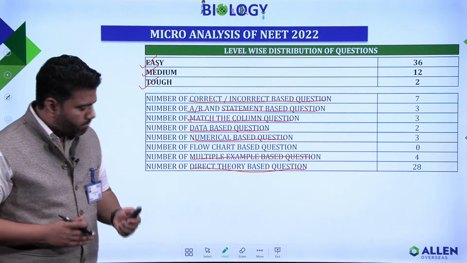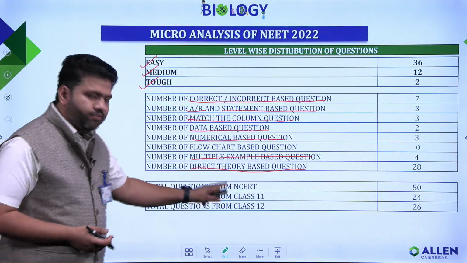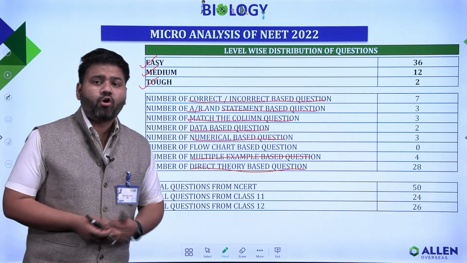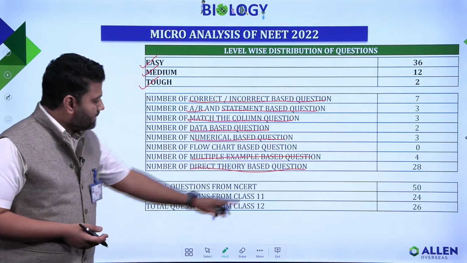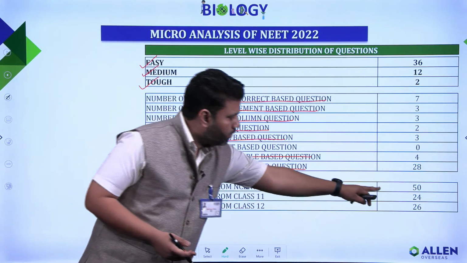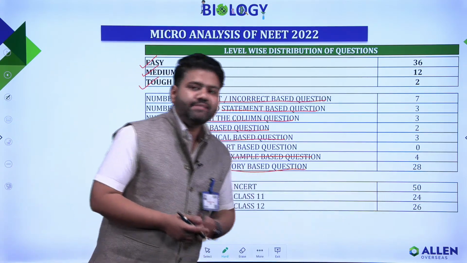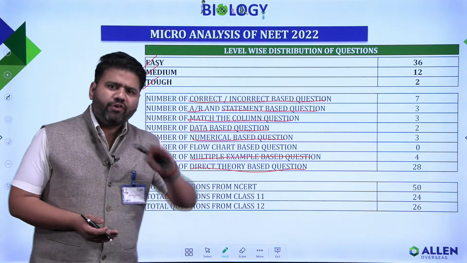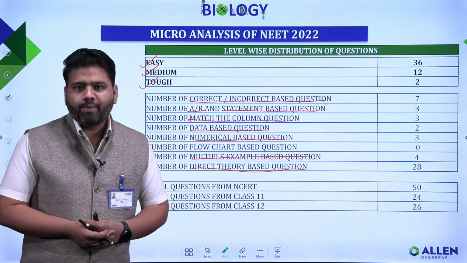Now let's talk about the number of questions from NCERT. 50 questions were there in the zoology part, from 151 till 200, out of which class 11th weightage was 24 questions and class 12th was 26 questions. So near about 50-50% weightage is from 11th and 12th respectively.